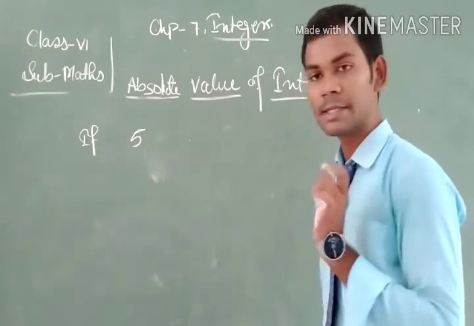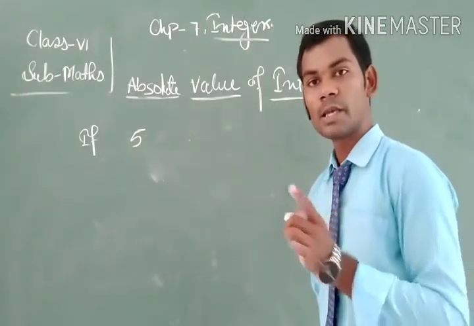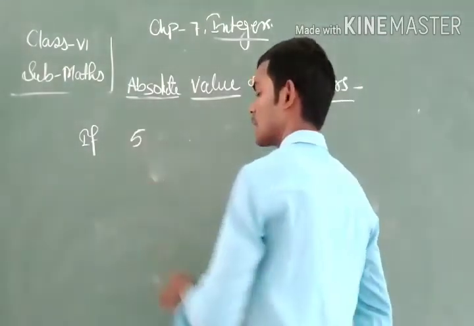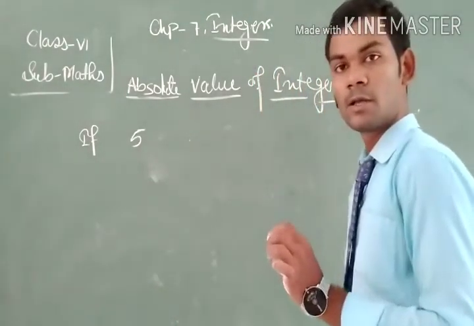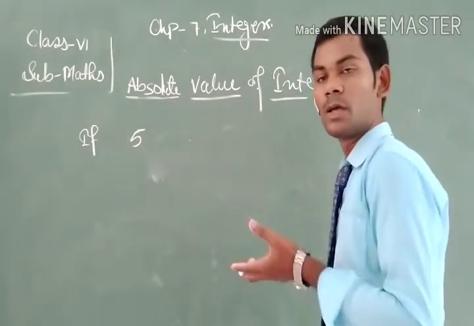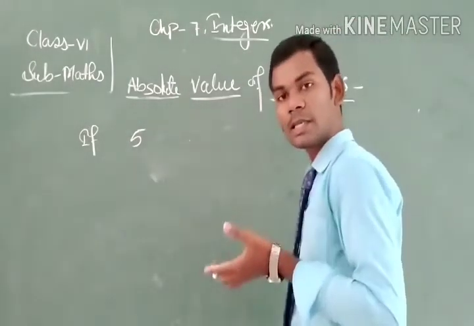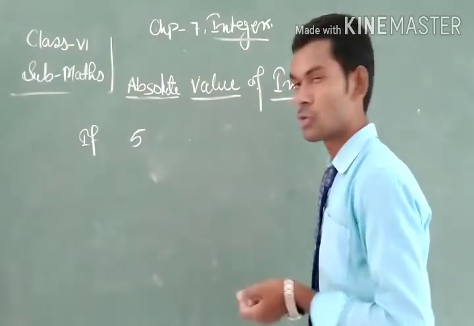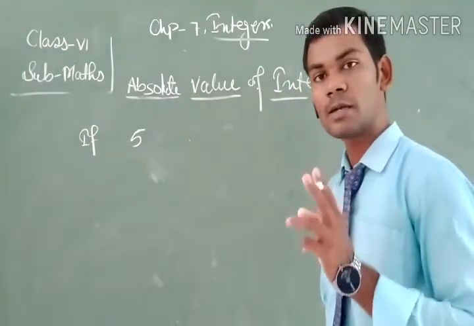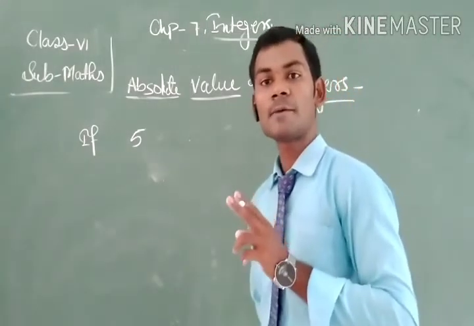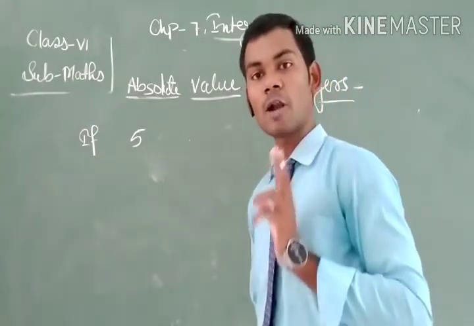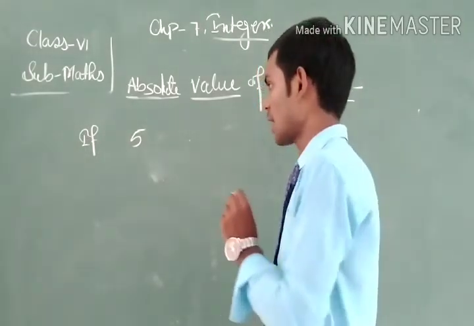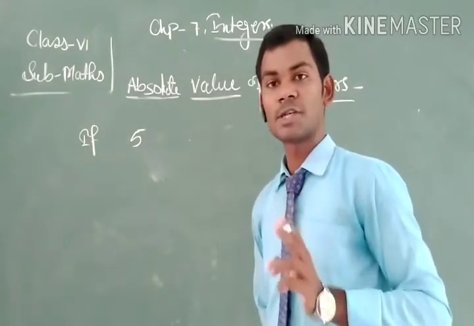Here we can see that 5 is in its pure form, that is, it has no sign. And I told you that a number which has no sign is always positive. So 5 is a positive number.